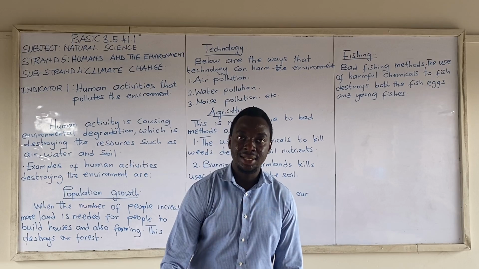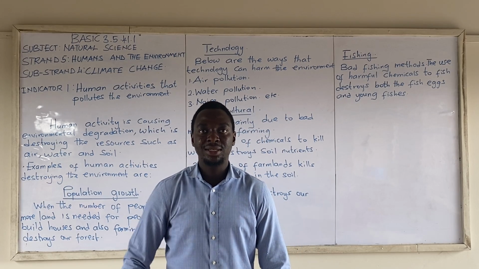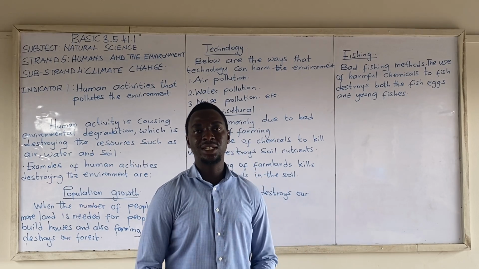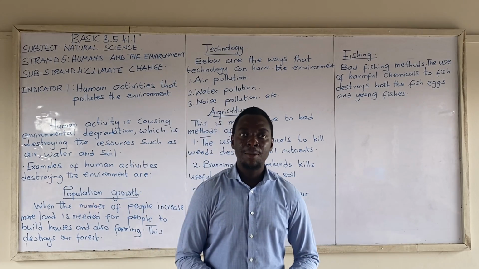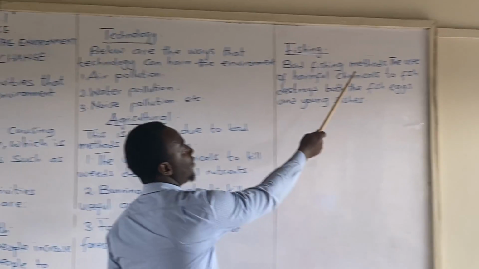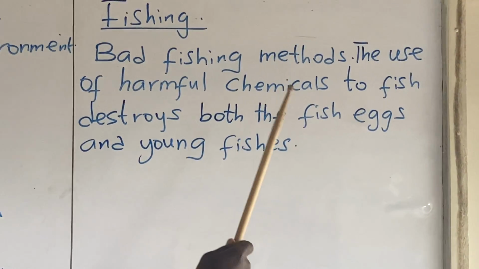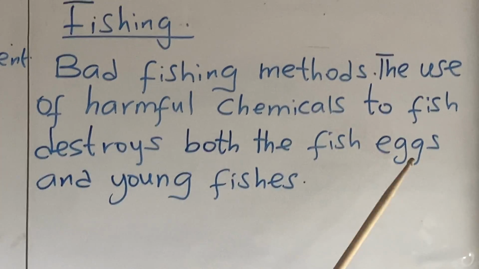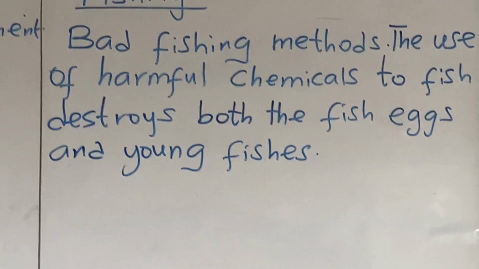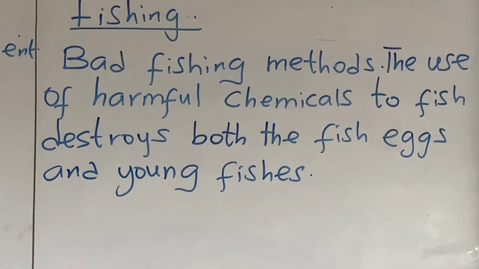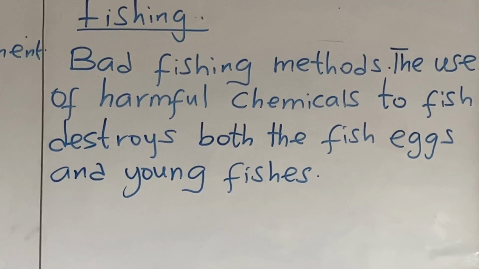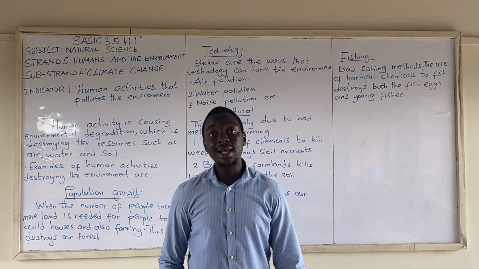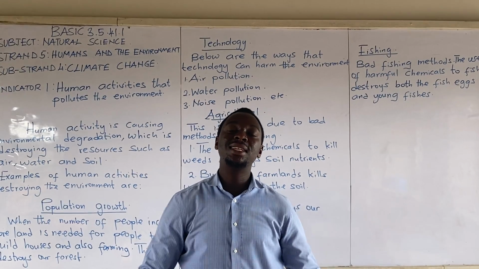And the last method that destroys the environment, and it is also a human activity, is fishing. Not just fishing, we fish to get what we eat, but bad fishing methods, the use of harmful chemicals to fish, destroy both the fish eggs and young fishes. Some people pour chemicals in the river to kill the fishes so that they will pick them with the net easily.